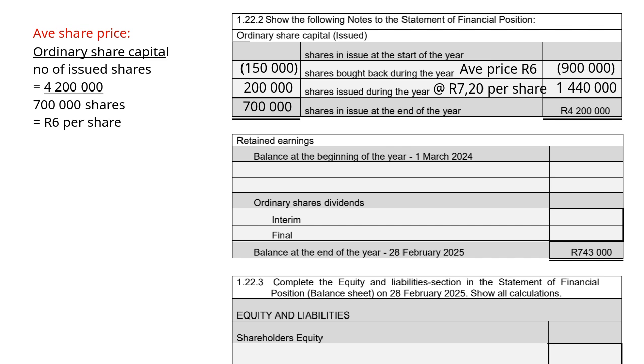And then if we read further, at the beginning of the year, what was our shares that we had at the beginning of the year? Well, that will be our balancing figure. We'll work backwards. So we'll say 700,000 minus 200,000 plus 150,000. And that gives you 650,000. And then we do the same with our amount. So 4,200,000 minus 1,440,000 plus 900,000, because you work backwards, gives you then 3,660,000 Rand.